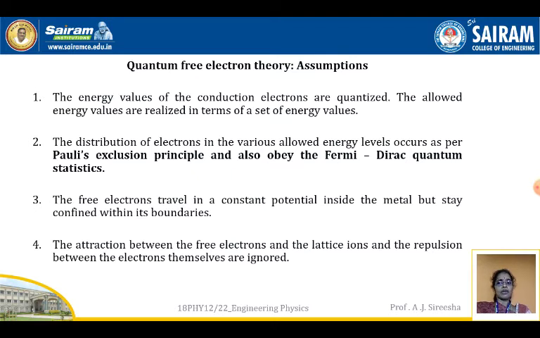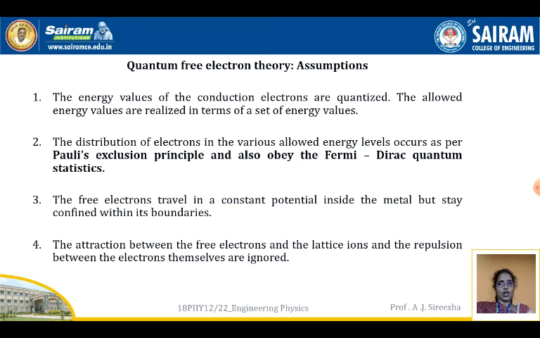So this is the assumption which led to many changes, and because of this first assumption, QFET could successfully explain the failures of CFET. Therefore, this QFET was a big success. Now, the second assumption is that the distribution of electrons in the various allowed energy levels occurs as per Pauli's exclusion principle and also obeys Fermi-Dirac quantum statistics.